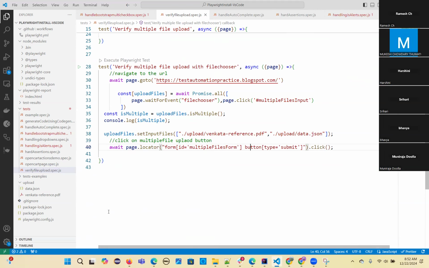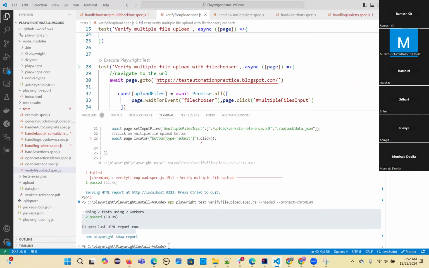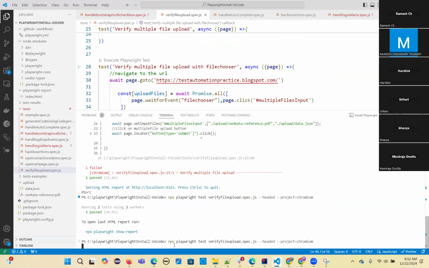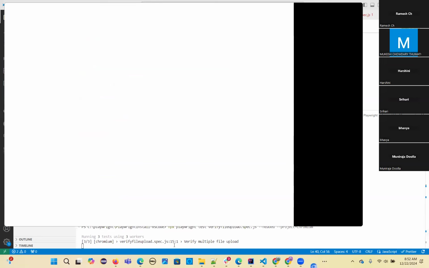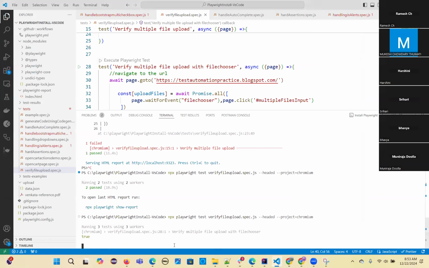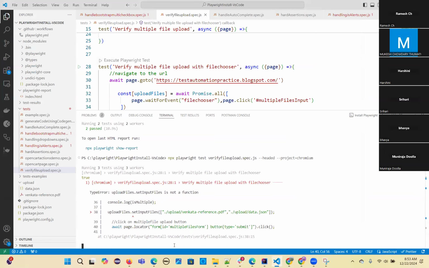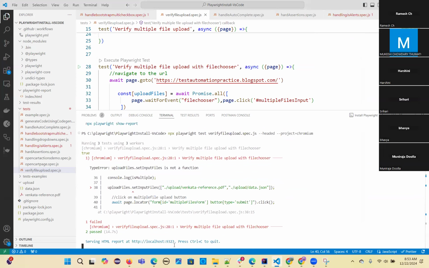Now let's run this. Three test cases we are doing. First one is done. Second one failed.